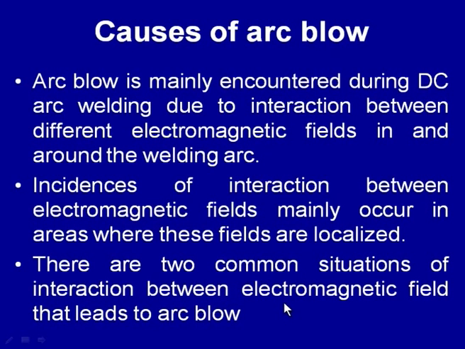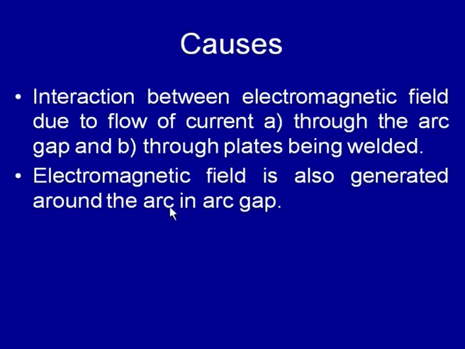Two situations are commonly observed where the interaction of the electromagnetic fields leads to arc blow: the interaction between the electromagnetic fields developed due to the flow of current through the arc, and the flow of current through the plate being welded. These interactions frequently cause arc blow if significant localization of the electromagnetic fields has taken place.